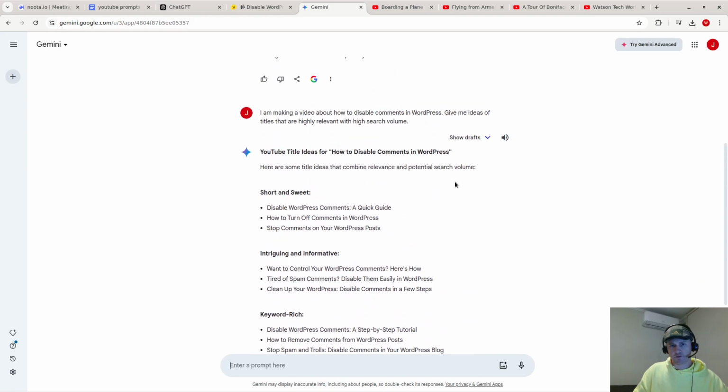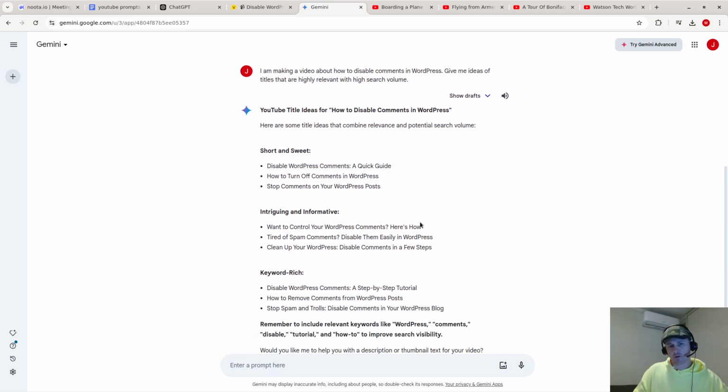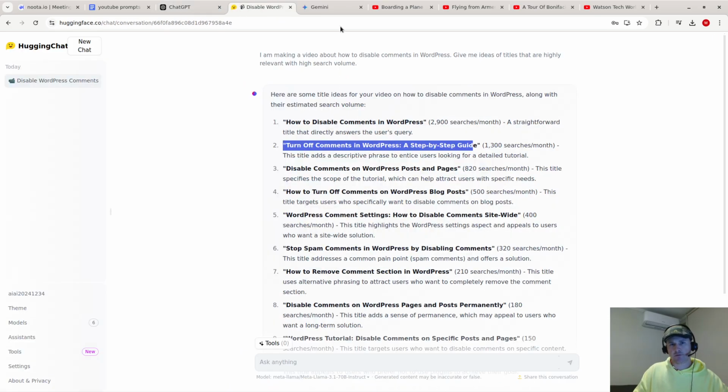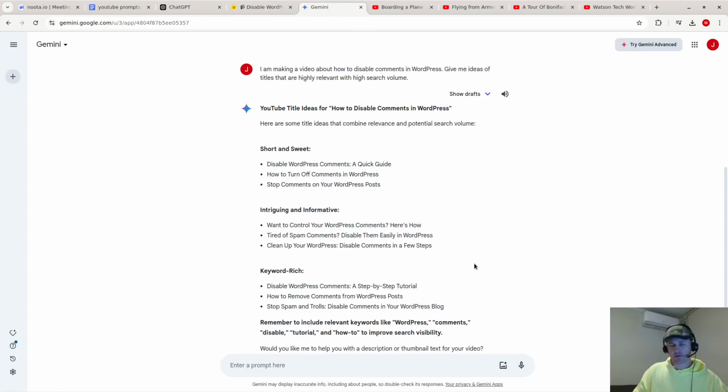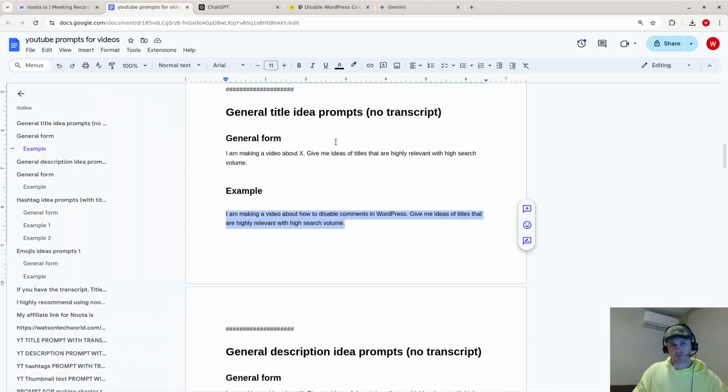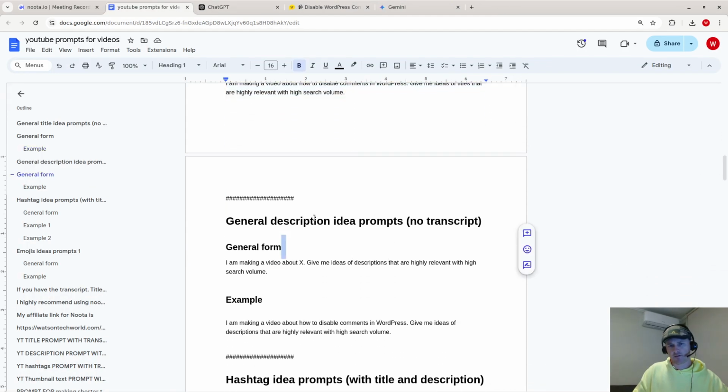And then what does Google Gemini give? Disable comments, a quick guide. How to turn off comments in WordPress. So I think all three are good. I think ChatGPT gave the best output, followed by Llama 3 and then Gemini. But sometimes, for example, Gemini might give better output, or Llama might give the best. You just kind of have to try different ones.